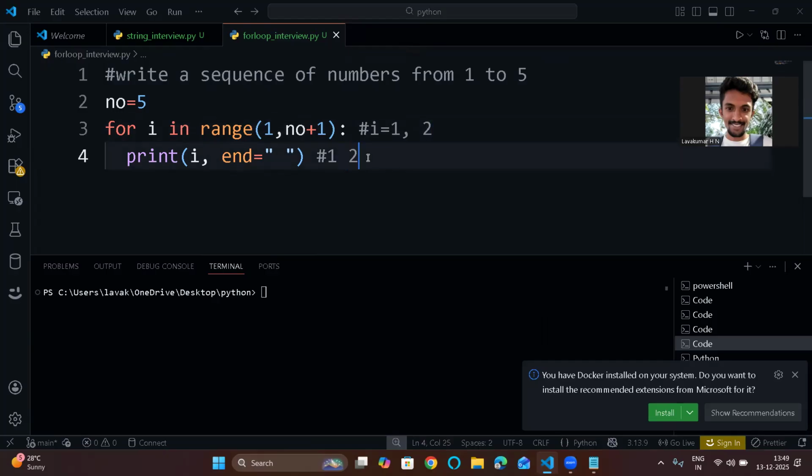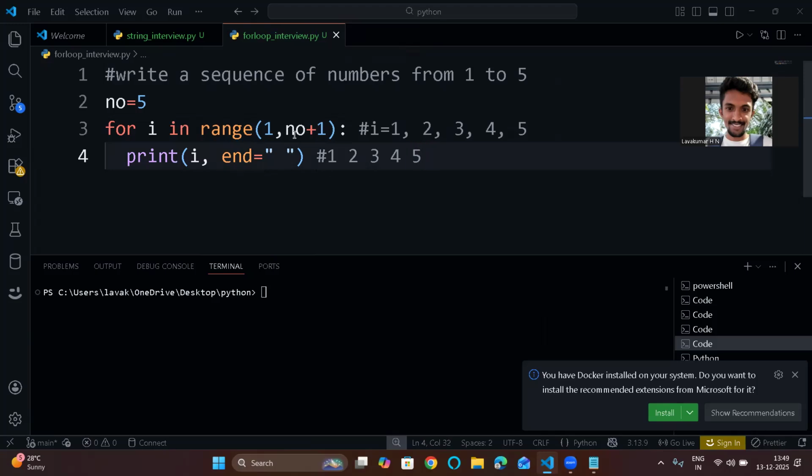Now 2 will get incremented, become 3, and 3 and space will be printed. Then it becomes 4, and you print 4 and space. Again it is incremented to 5, and 5 and space will be printed.